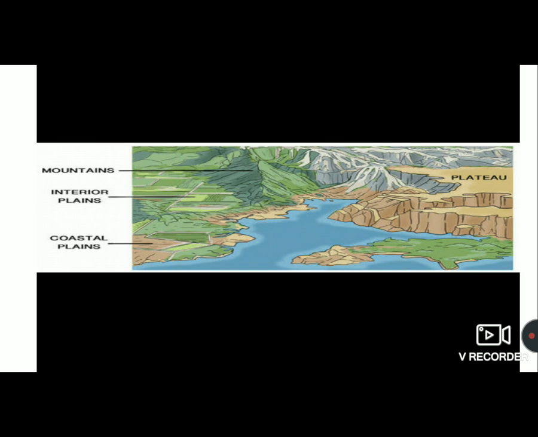The soil is not very fertile, but because it is black, this area yields a variety of crops and it is also a treasure house of many minerals. As you can see, there is no flat land, but due to its landform, black soil is available in these parts and it is suitable for many crops like groundnuts, and it also has many minerals. In the next part we will learn about coastal plains, that means the land near the sea coast, archipelagoes, islands and deserts.